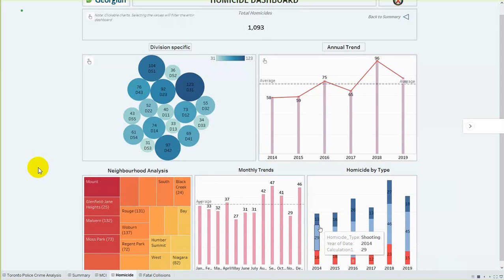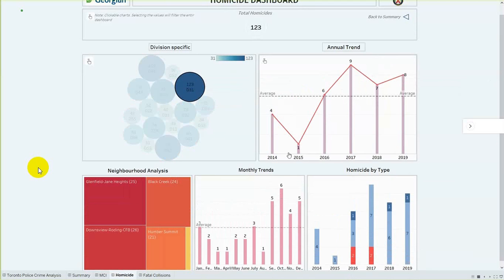And the last graph is the homicide by type. It is very similar to the annual trend, but it will categorize the number of incidents based on shooting, stabbing and others. So we had three types of categories, and we have distinguished the homicide incidents based on that from years 2014 to 2019. Now we are going to select one particular district.